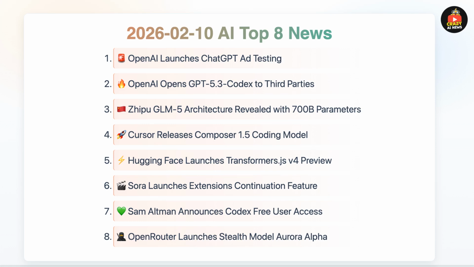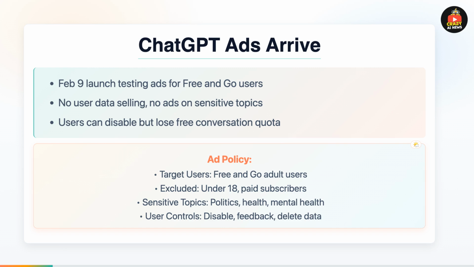OpenAI launches ad testing in ChatGPT while opening GPT 5.3 Codex to platforms like Cursor. China's Zhipu GLM-5 reveals 700 billion parameter scale, and Cursor releases Composer 1.5 with 20x RL training. Let's dive into today's key developments together.